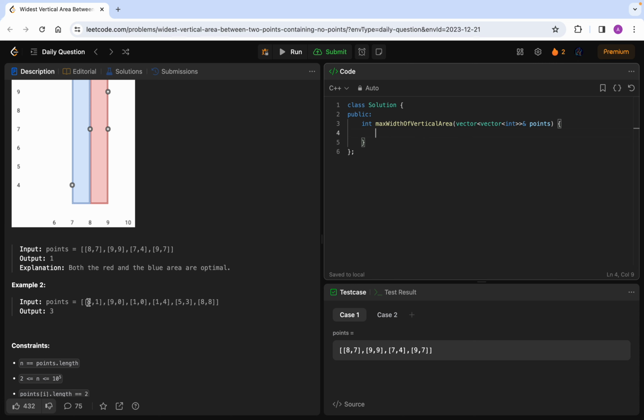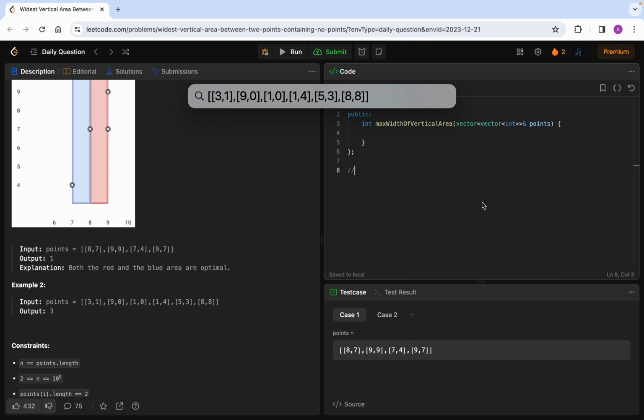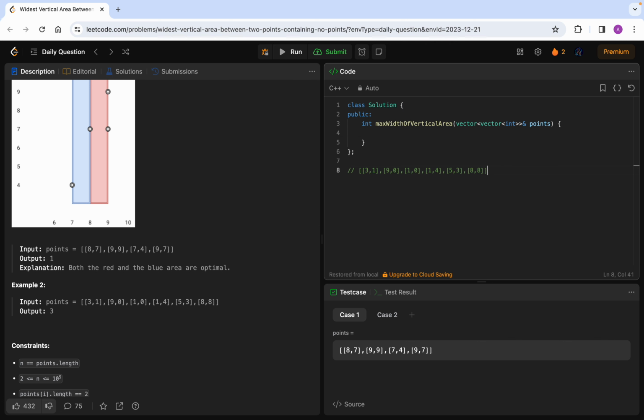Let's understand with an example. If we have this array, and we sort it on the basis of the x-axis, then we get 1, 1, 1, 3, 5, 8, 9, right? Why are we doing this?